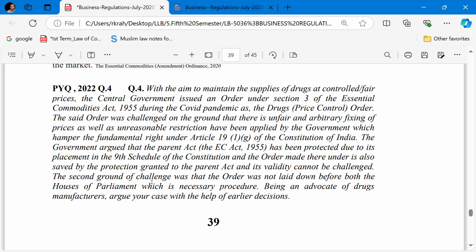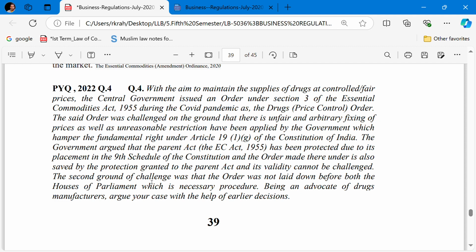The government argued that the Parent Act has been protected due to its placement in the ninth schedule of the Constitution, and the order made thereunder is also saved by the protection granted to the Parent Act, and its validity cannot be challenged. The second ground of the challenge was that the order was not laid before both Houses of the Parliament, which is a necessary procedure.